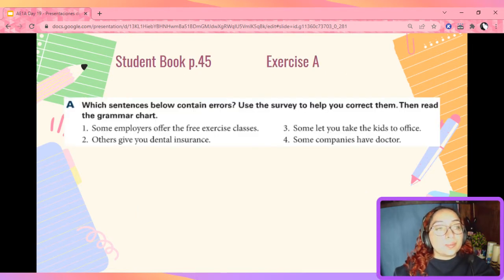Please go to your student book page 45, exercise A. If you notice here we have 4 sentences. We need to identify the errors that they have and try to correct them. Pause the video while you work at this.